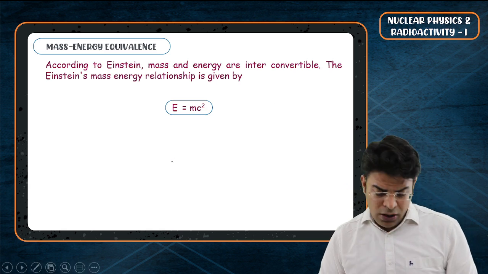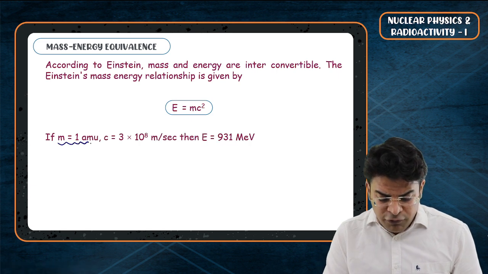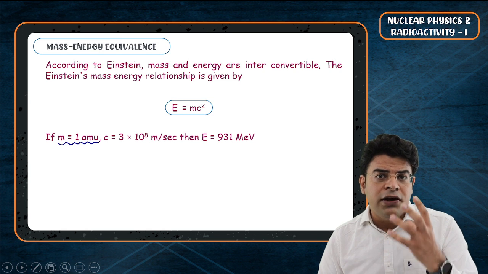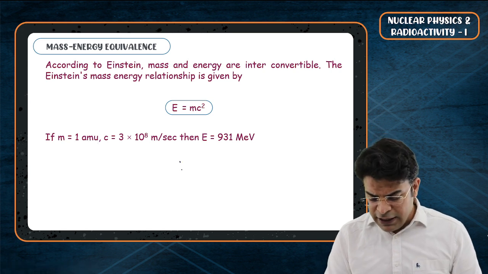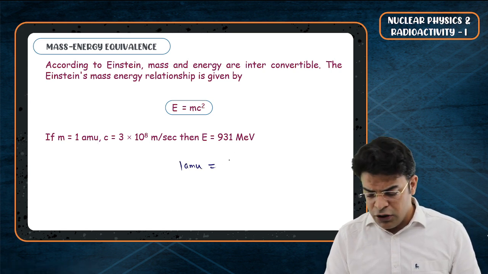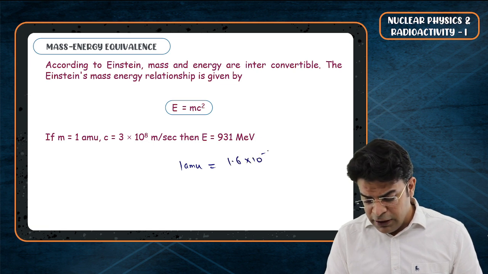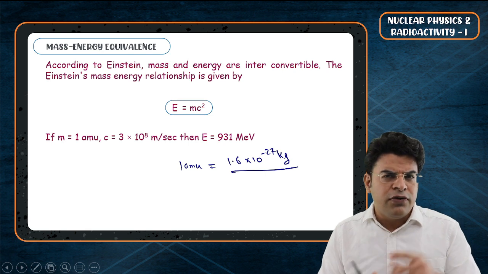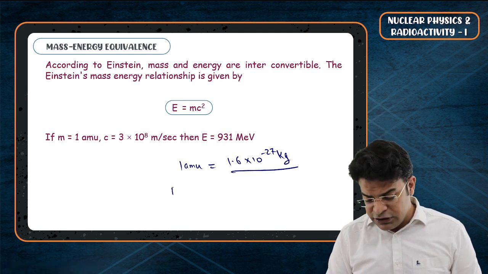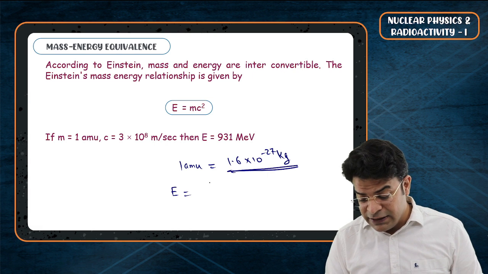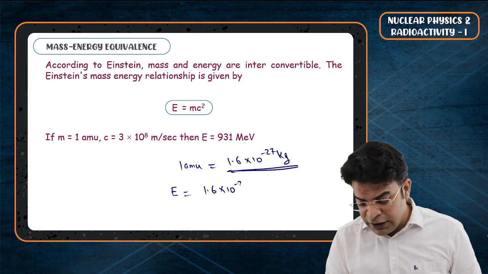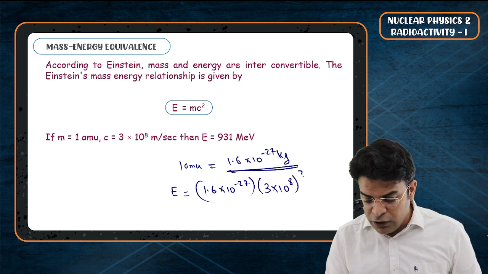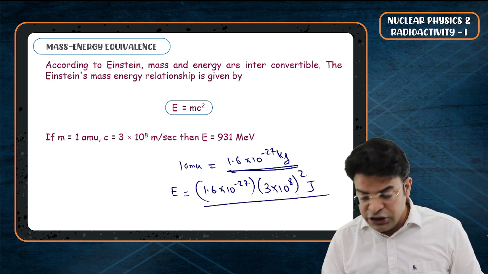Now, bachcho, if 1 AMU of mass is taken, what has to be the equivalent energy? 1 AMU of mass is nearly equal to 1.6 into 10 raised to the power of minus 27 kg. The energy associated with 1 AMU of mass has to be the mass in SI units, 1.6 into 10 raised to the power of minus 27, multiplied by the speed of light whole square, 3 into 10 raised to the power of 8 whole square, and here you get the energy in joule.